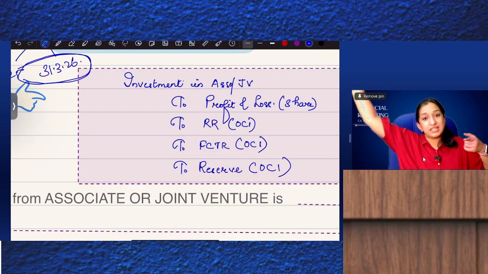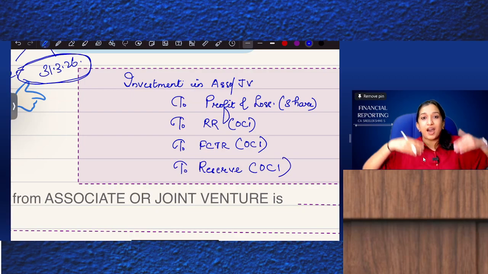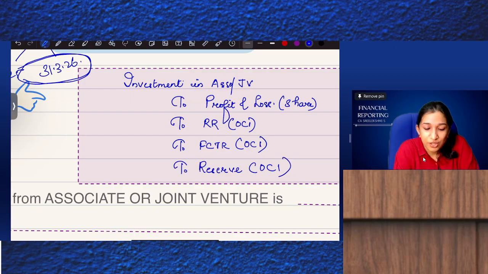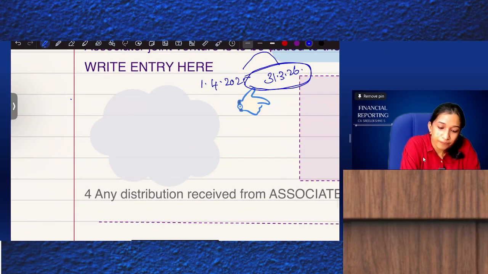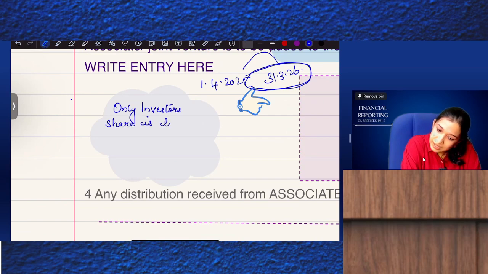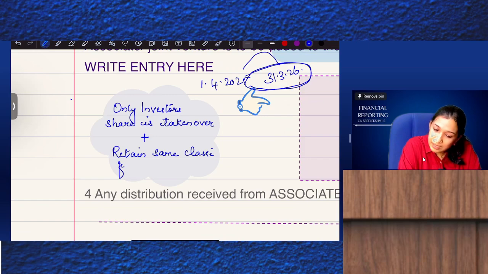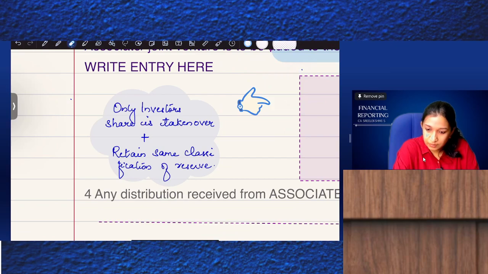So if they have a reserve, the same reserve will appear in our books, but only to the extent of our share. So what is to be written? Only the investor's share is taken over. Plus, retain the same classification of reserve. Retain the same classification of reserve.